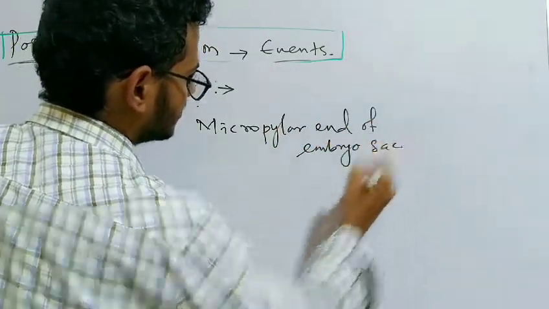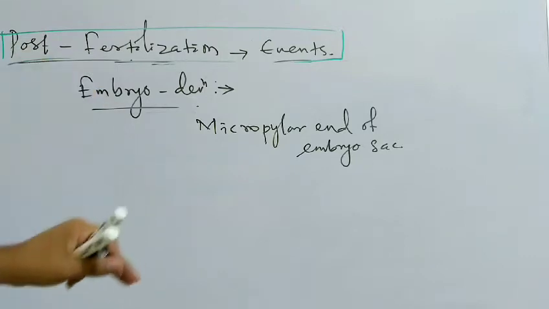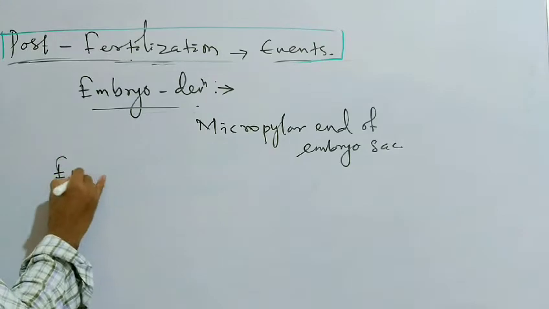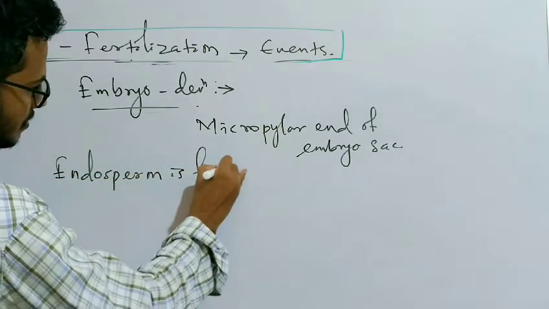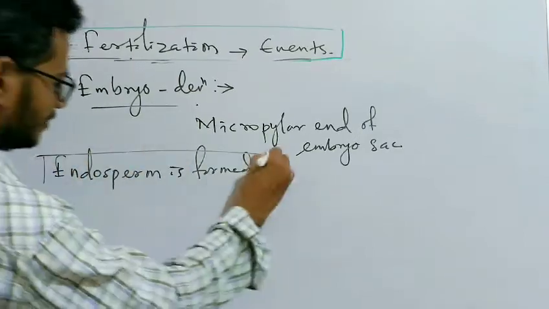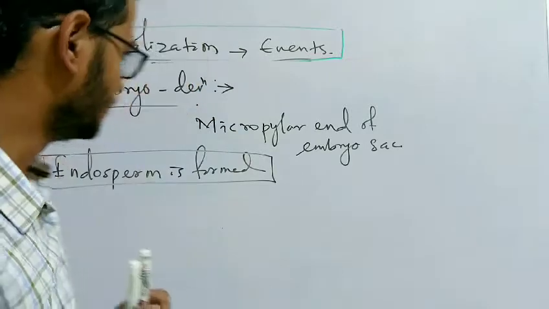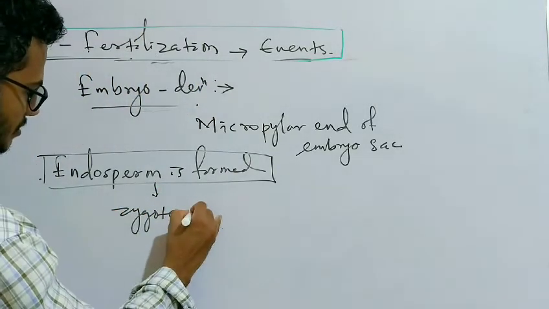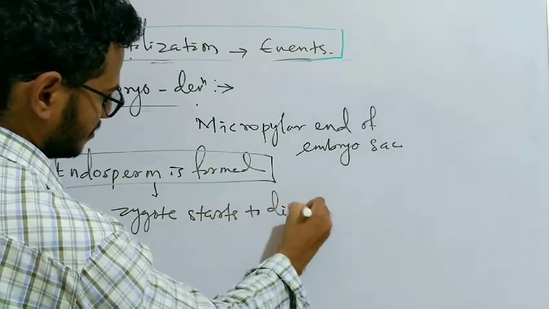Most zygotes divide only after a certain amount of endosperm is formed.